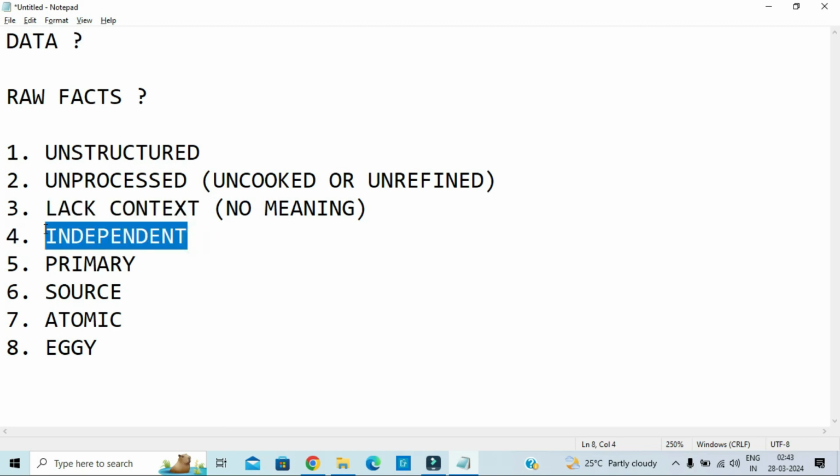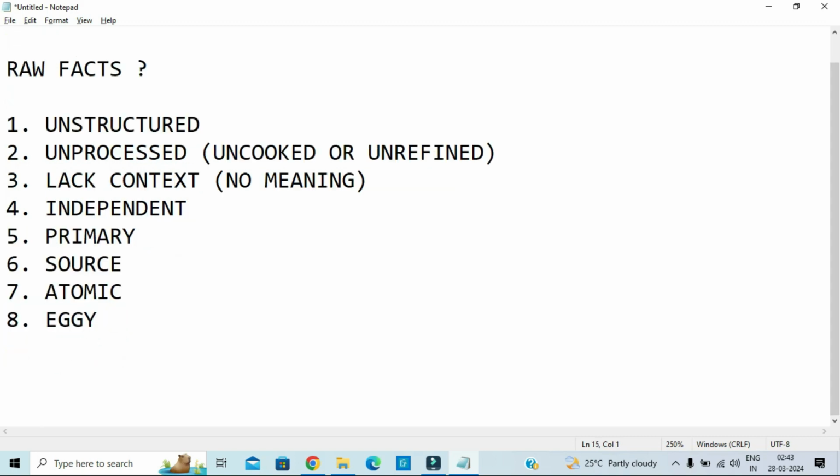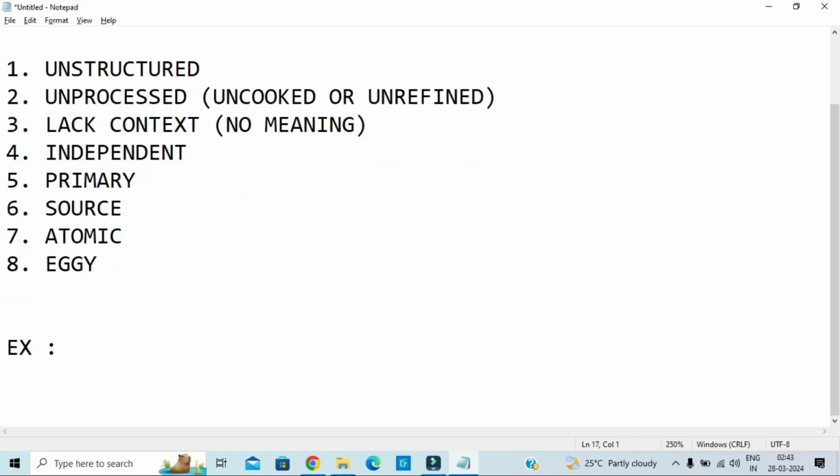So data can also be called independent. Independent, primary, source and atomic, all these things are similar. I will explain with an example why data is called independent, primary, source, atomic. I have got a requirement from my client to tell about myself.